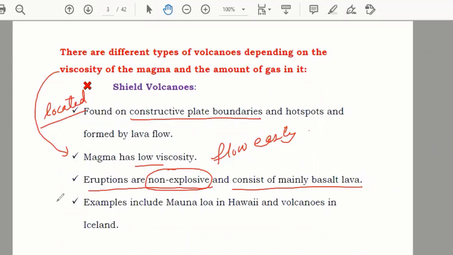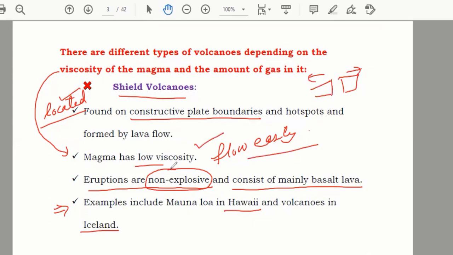After that, examples: where this type of volcano is found. They're found in Hawaii and in Iceland. Once again, first we saw the location where the shield volcano is located. They are at constructive boundaries, meaning where the plates move away from each other. After that, the viscosity is low, meaning lava can flow easily, and eruptions are non-explosive, meaning no sounds from it, and the lava is mainly basalt. And they are found in Hawaii and Iceland.